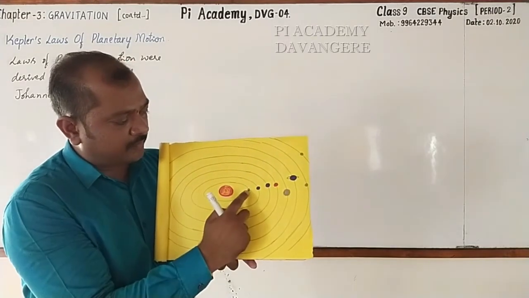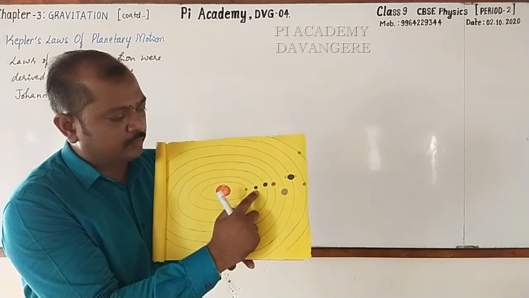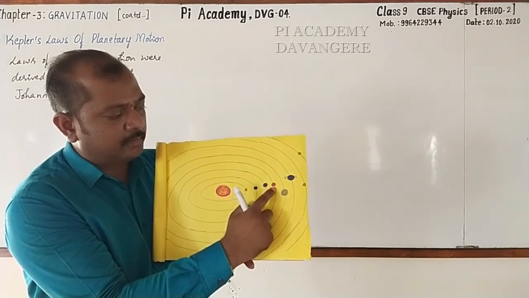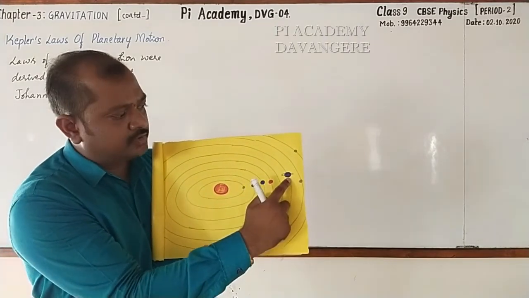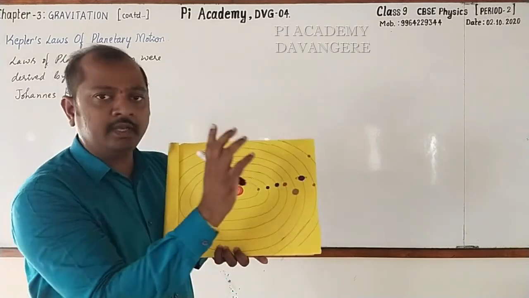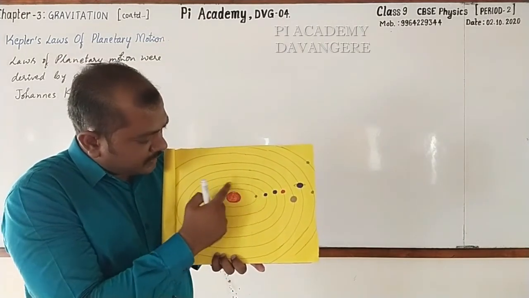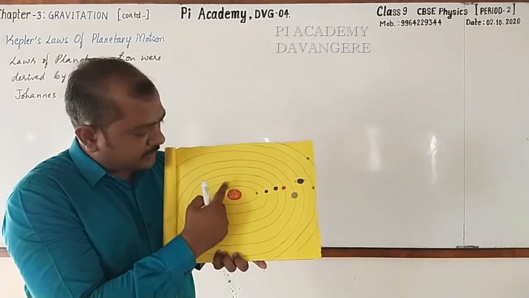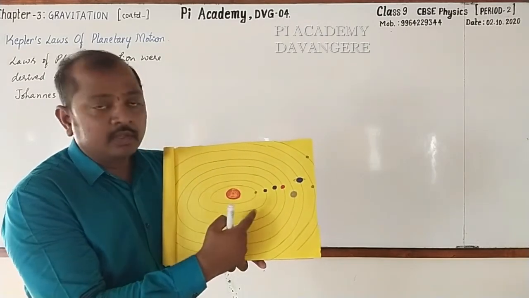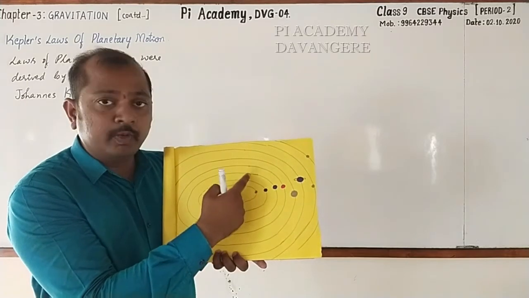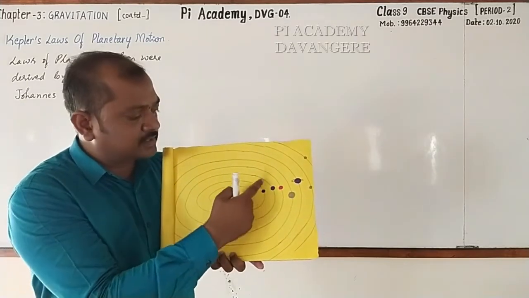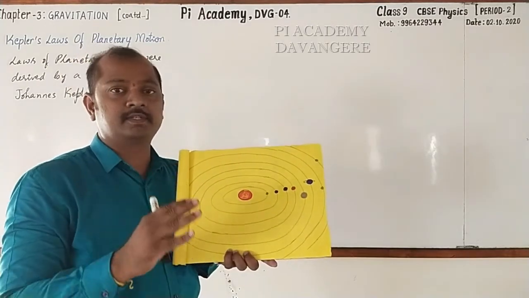They are Mercury, Venus, Earth, Mars, Jupiter, Saturn, Uranus and Neptune. Observe, these are the paths on which the planets will move, and these paths are called orbits.